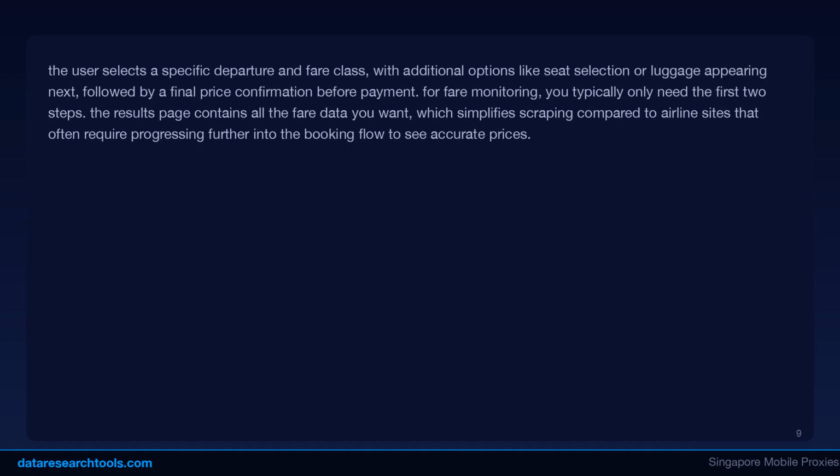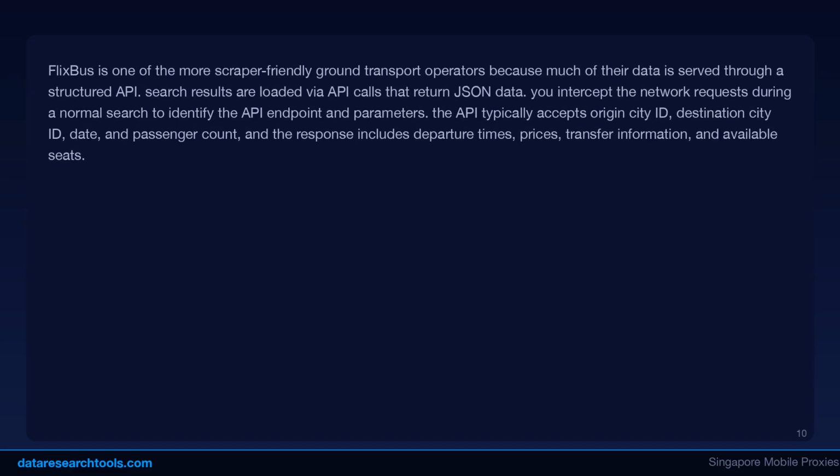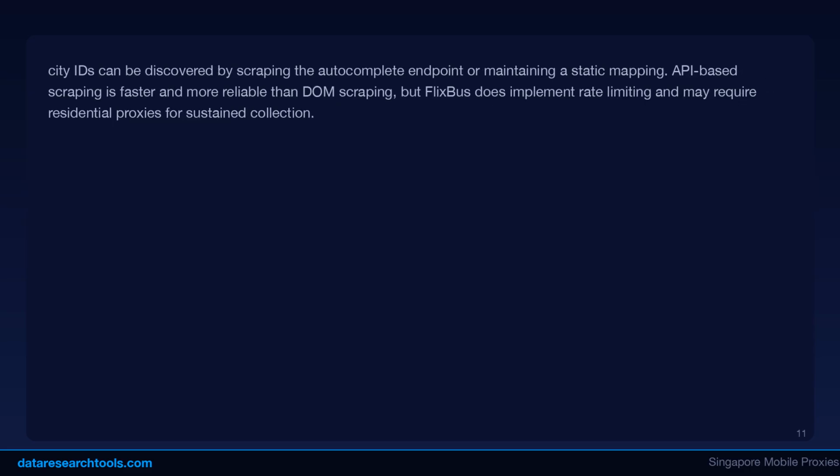FlixBus is one of the more scraper-friendly ground transport operators because much of their data is served through a structured API. Search results are loaded via API calls that return JSON data. You intercept the network requests during a normal search to identify the API endpoint and parameters. The API typically accepts origin city ID, destination city ID, date, and passenger count, and the response includes departure times, prices, transfer information, and available seats. City IDs can be discovered by scraping the autocomplete endpoint or maintaining a static mapping. API-based scraping is faster and more reliable than DOM scraping, but FlixBus does implement rate limiting and may require residential proxies for sustained collection.